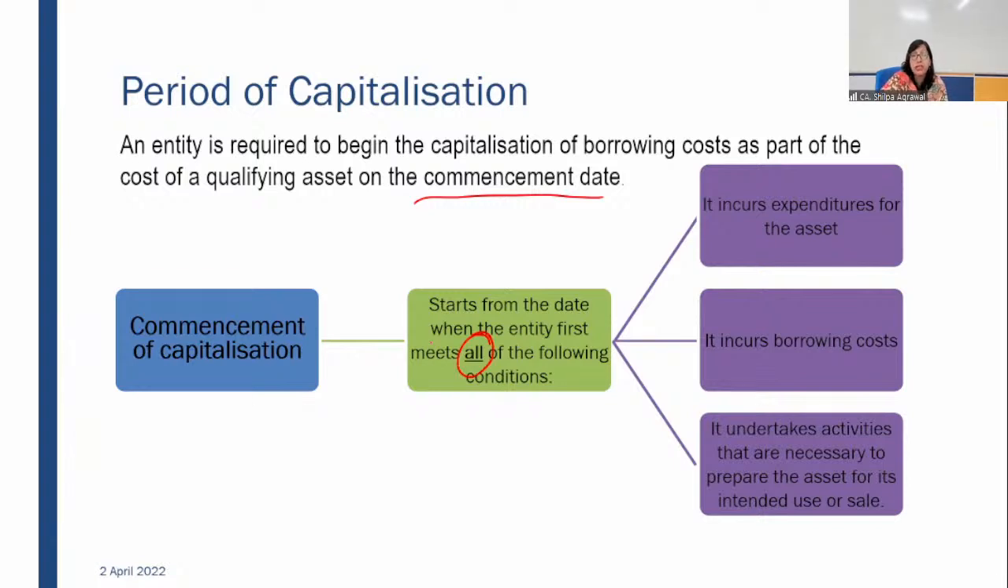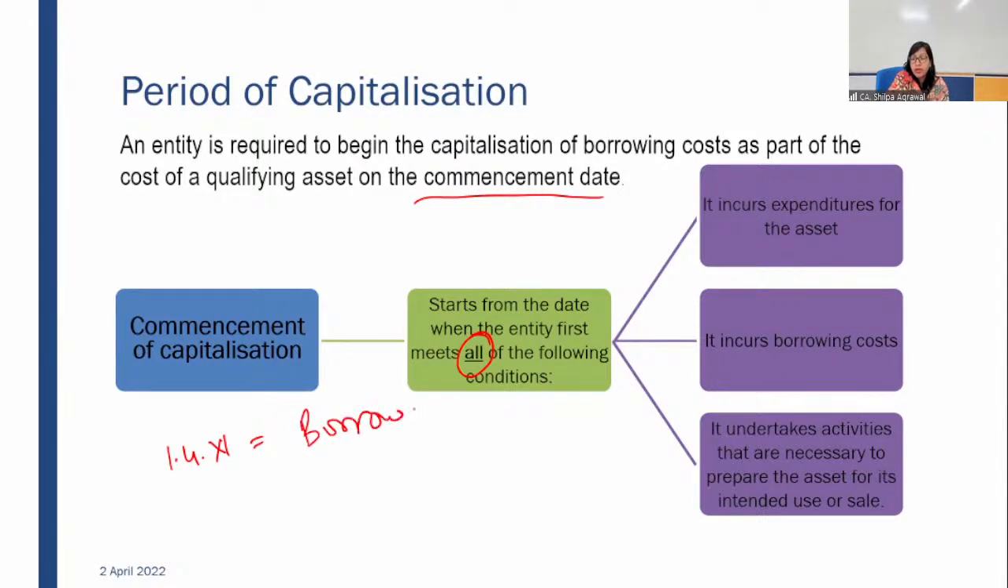So all these 3 conditions have to be met cumulatively. It is not that when you meet any of the criteria and you start capitalizing the borrowing cost. No, you have to see at what point of time all the 3 conditions are met. And from that point of time, your capitalization will start. For example, a company borrowed fund on 1st April. 1st April, they borrowed fund.